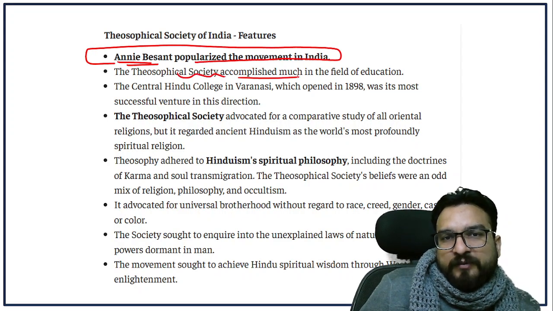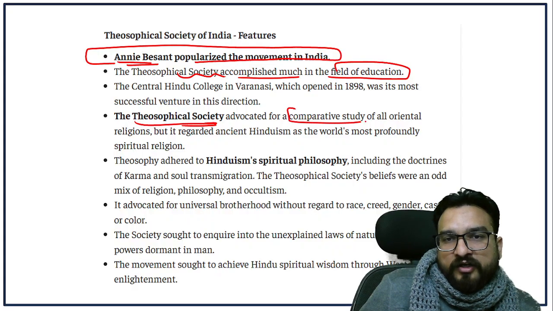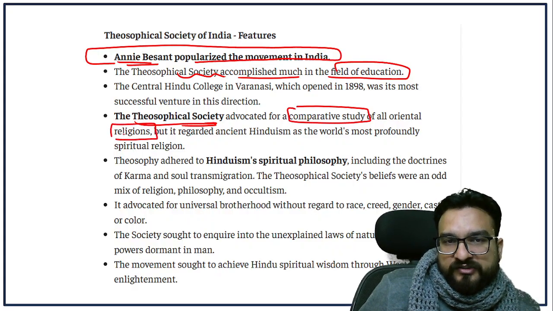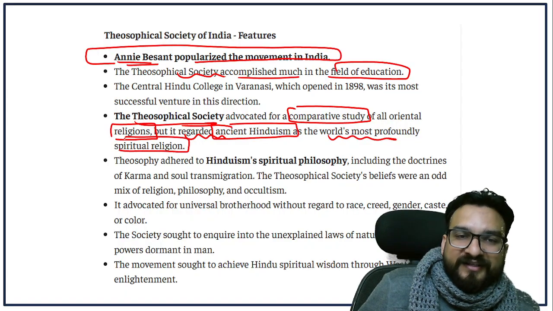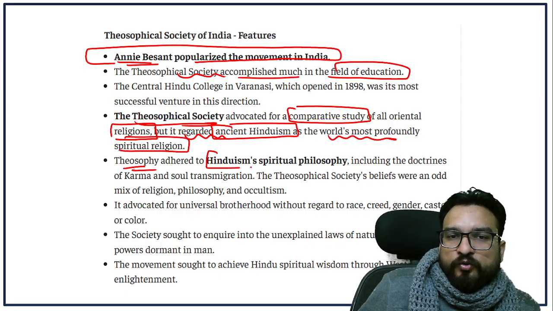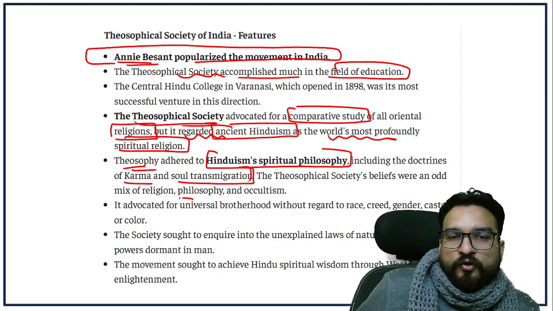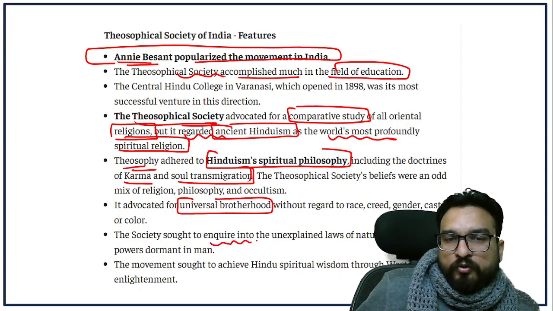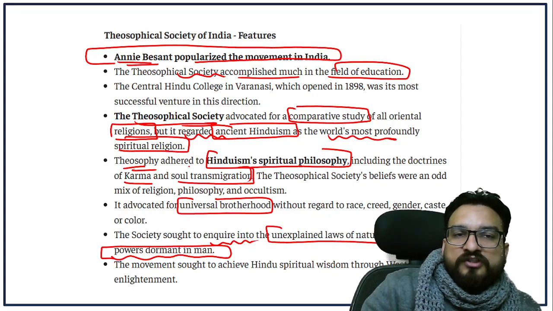The Theosophical Society accomplished much in the field of education, you will see. The Theosophical Society advocated for a comparative study of all Oriental religions, but it regarded ancient Hinduism as the world's most profoundly spiritual religion. So Theosophy adhered to Hinduism's spiritual philosophy, including the doctrines of karma and soul transmigration. Alright. It advocated for universal brotherhood. The society sought to inquire into the unexplained laws of nature as well as the powers dormant in man. Okay, so these all philosophies were basically the objective of Theosophical Society of India.